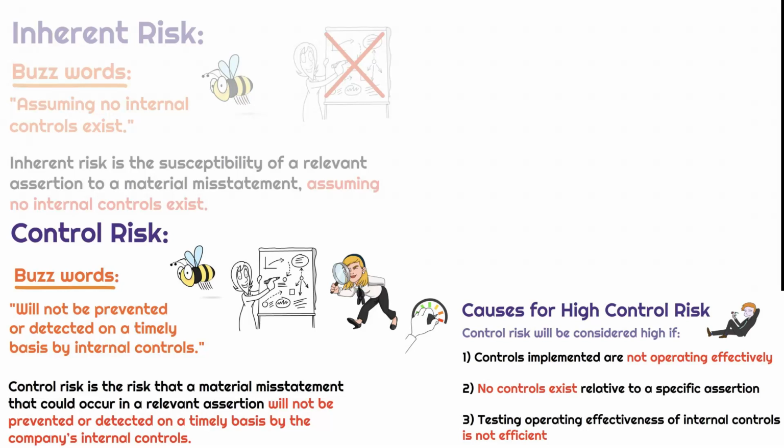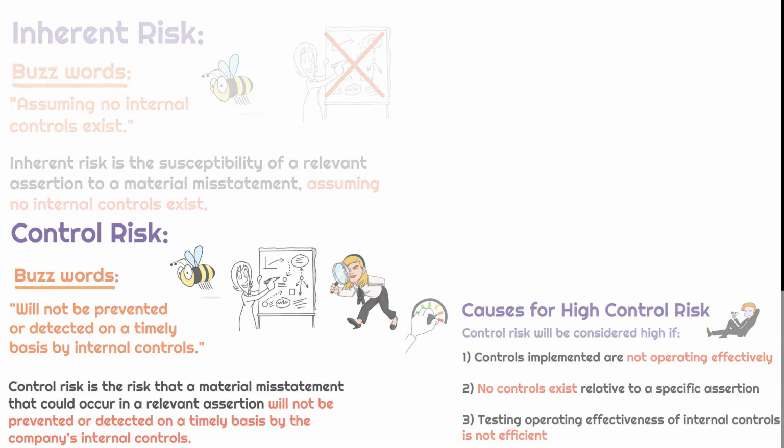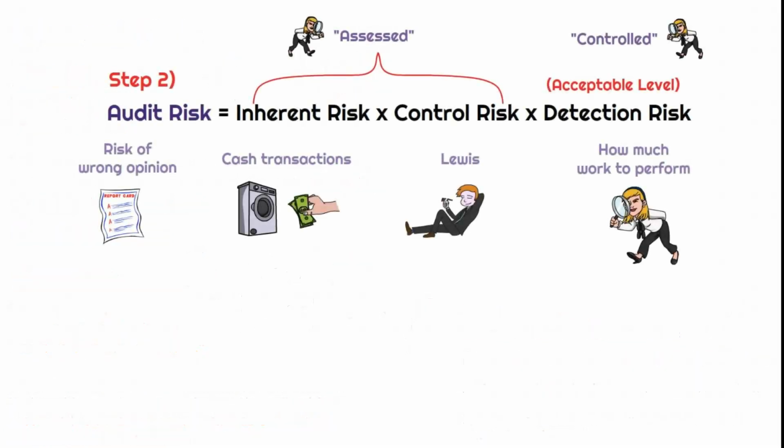Probably high. So as auditors, it's not our responsibility to design and implement or maintain our client's internal controls. It's not our fault that Lewis is drunk. This is just what we've assessed. So the question becomes, what are we going to do about it? Well, based on our overall assessment of risk of material misstatements, we're going to let this dictate how much detection risk we're willing to accept. So this is what we, the auditor, ultimately control.